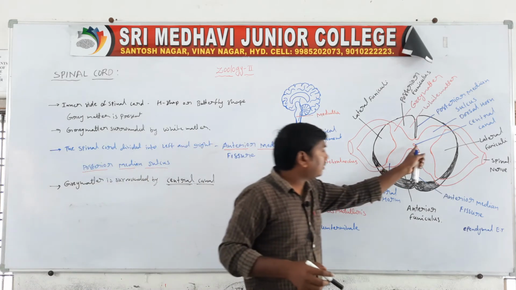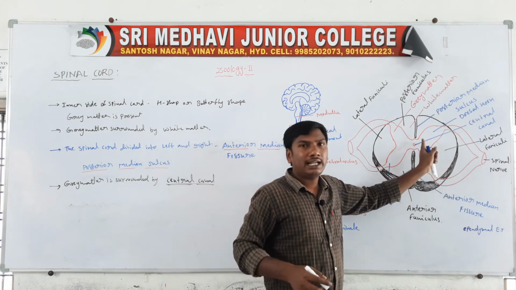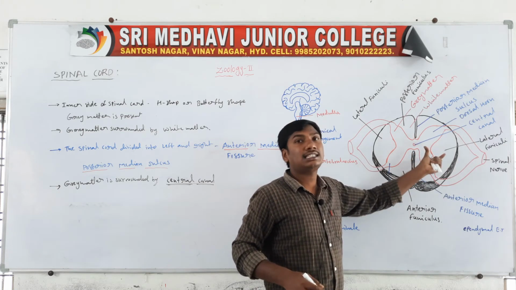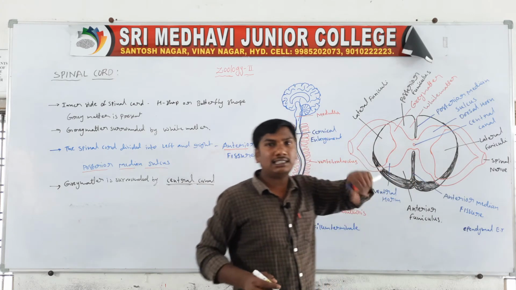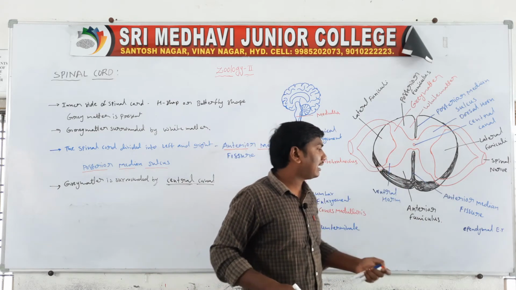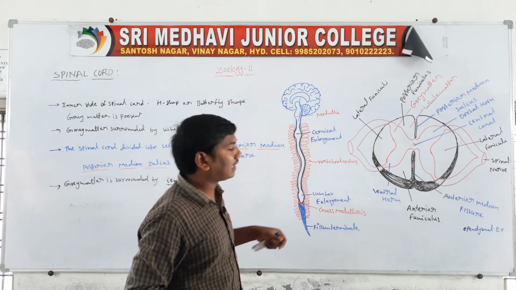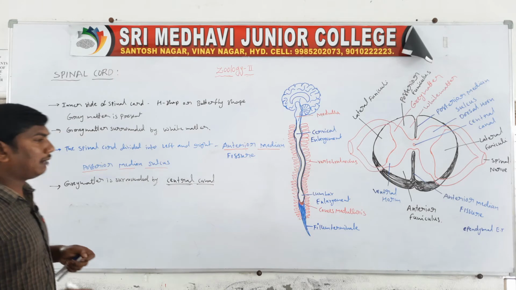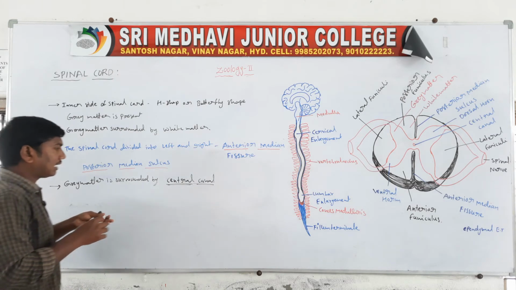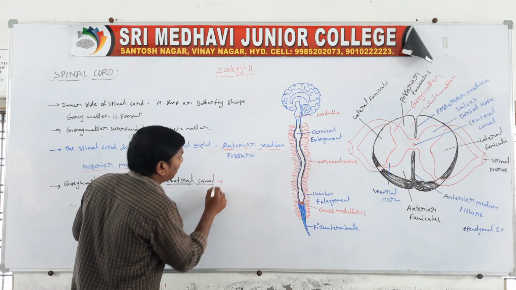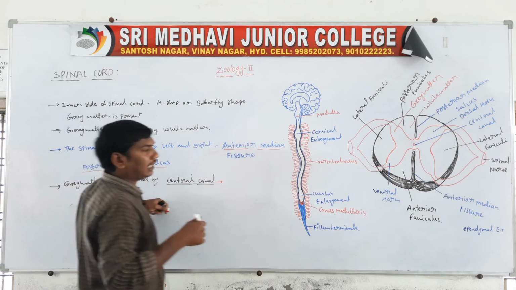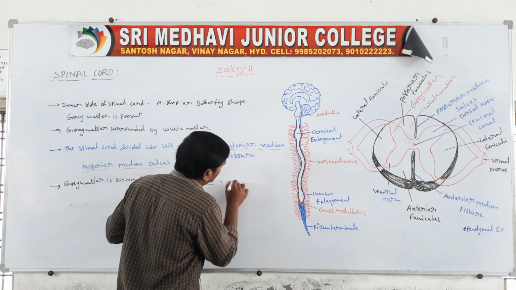The central canal is lined by the ependymal epithelium.